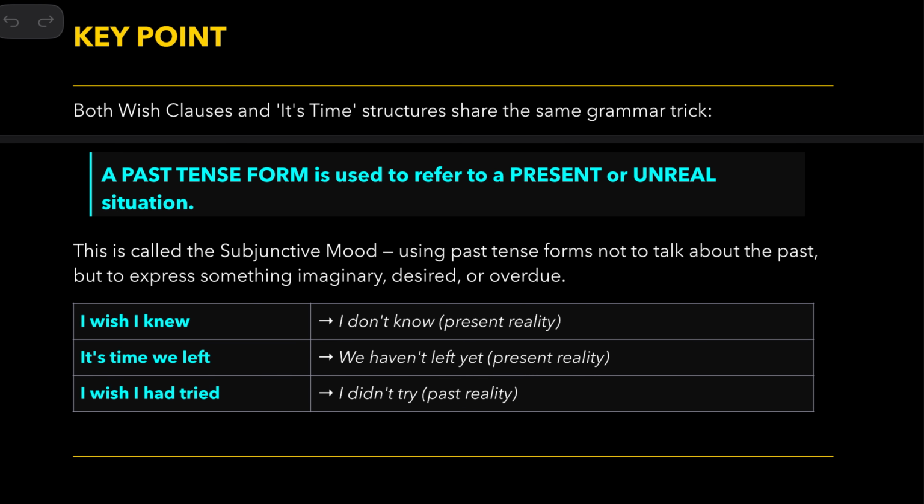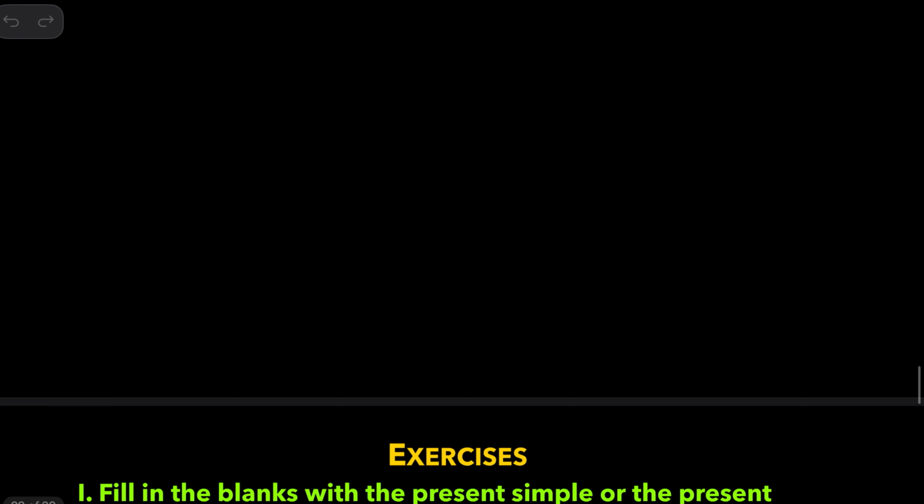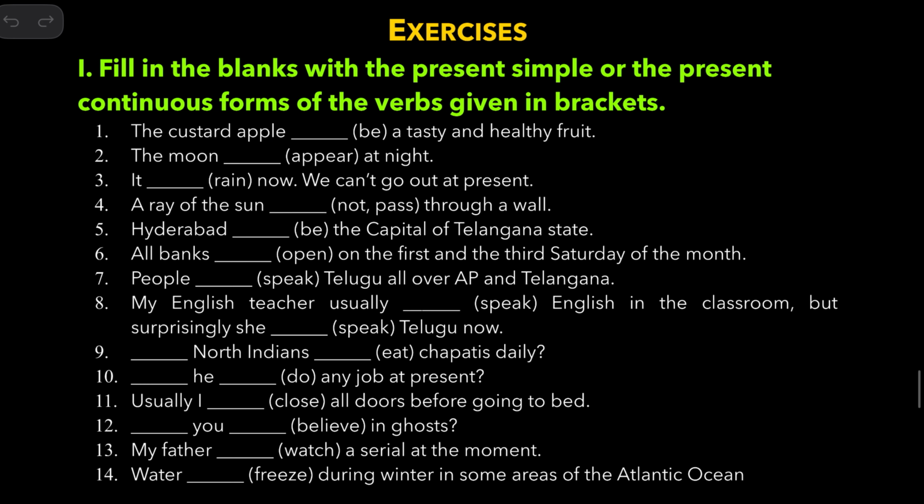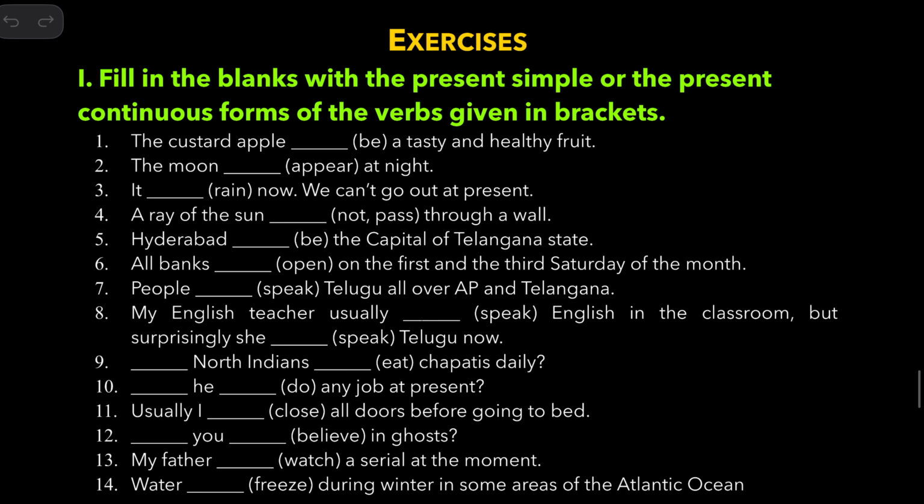Okay, so both wish clauses and the it's time structure share the same grammar trick. I wish I knew means I don't know, present reality. It's time we left means we haven't left yet. I wish I had tried means I didn't try, past reality. Okay, so now the exercises. We'll go to the key directly, and I'll explain wherever required why a particular answer is correct.